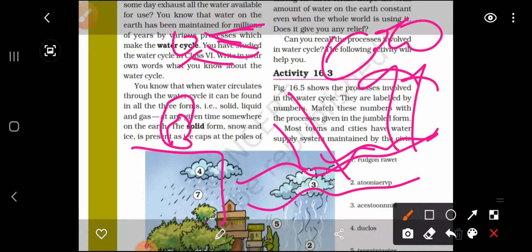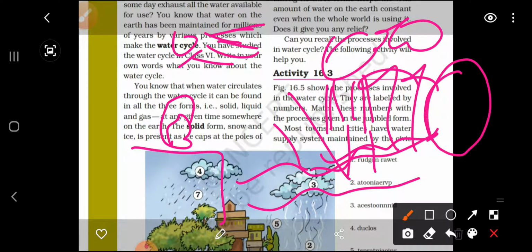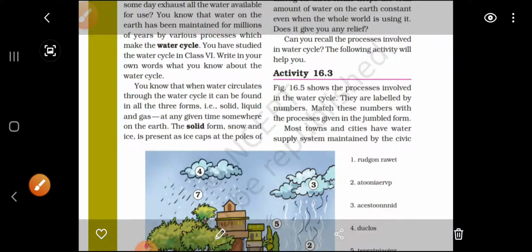Okay, and when this cloud precipitates, it again forms water and comes back. So this is a continuous process: rain comes to the earth surface, and by the process of evaporation it goes up again. Okay, this is called the water cycle. You already studied it in 6th class.